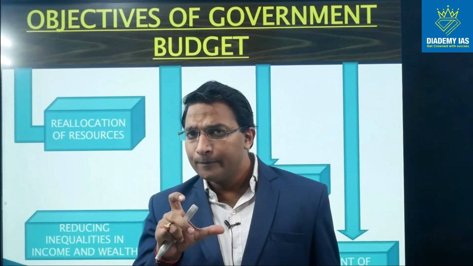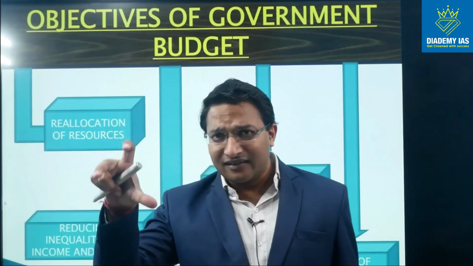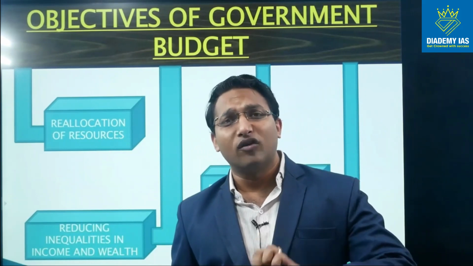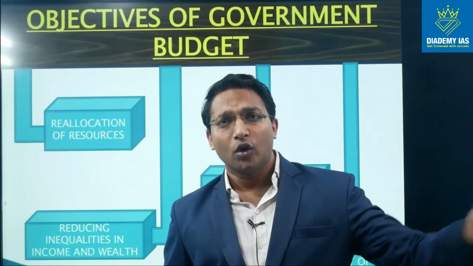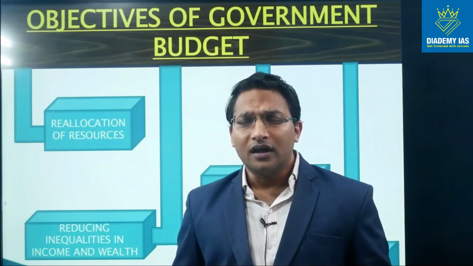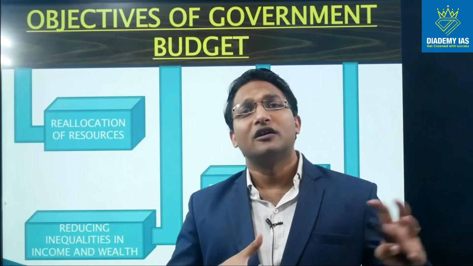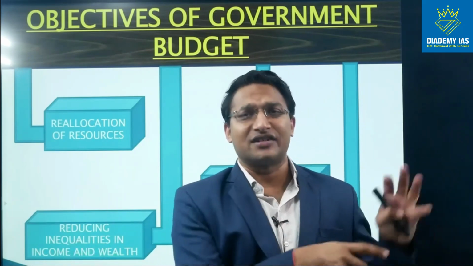Reallocation of resources means the taxes are collected from the rich people and they are distributed in the form of subsidies, in the form of welfare measures to the poor people. Or the taxes are levied on the corporate sector and that money is used for providing subsidy to the agriculture sector.